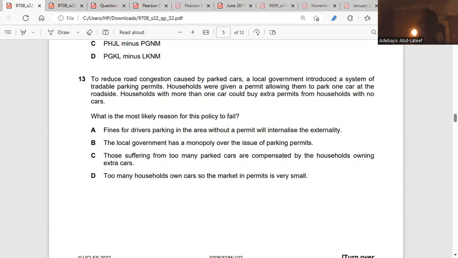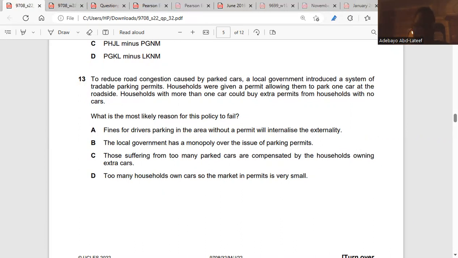This policy is going to fail because each household will have more than even a car, and you're giving them one permit. So it's difficult. A household will have more than one car. We are giving just one car park permit to a whole household. So how is that possible? It's difficult. So the system is going to fail. There's no way. So let's see what they say. They say fines are for drivers parking in the areas without a permit to internalize the externality. No, it doesn't have anything to do with that. The local government has a monopoly over the issue of parking permits.